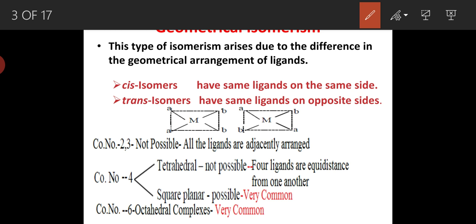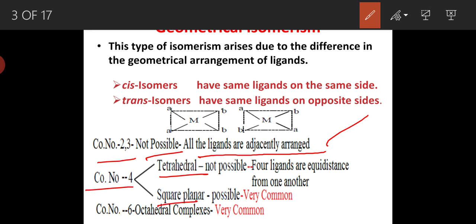Next, the complexes of coordination number 2 and 3 do not exhibit geometrical isomerism, because in this type of complexes all the ligands are adjacently arranged. The complexes of coordination number 4 can exhibit two types of geometries, one is tetrahedral and the second one is square planar.